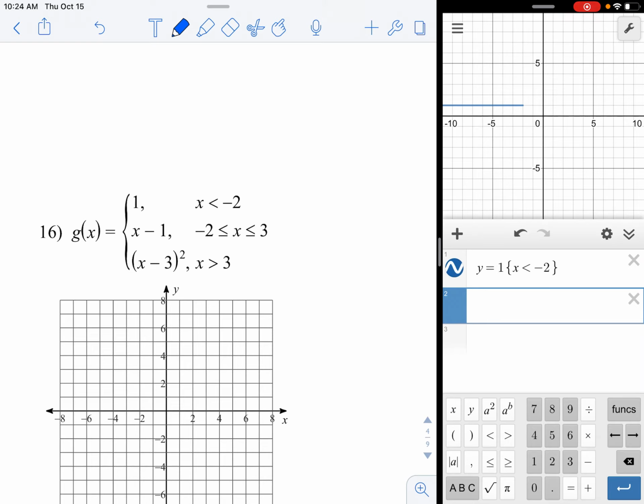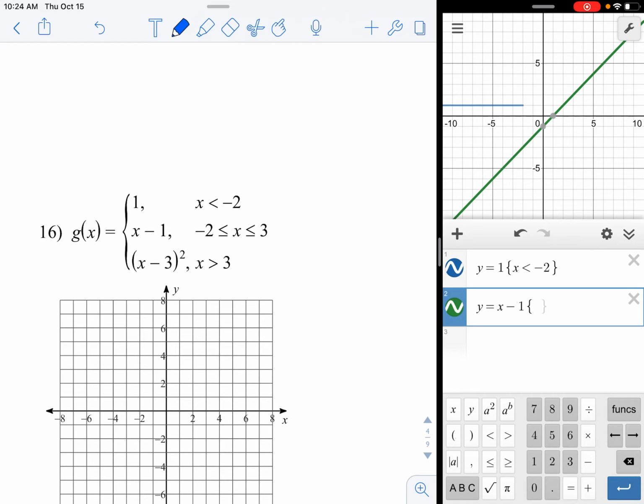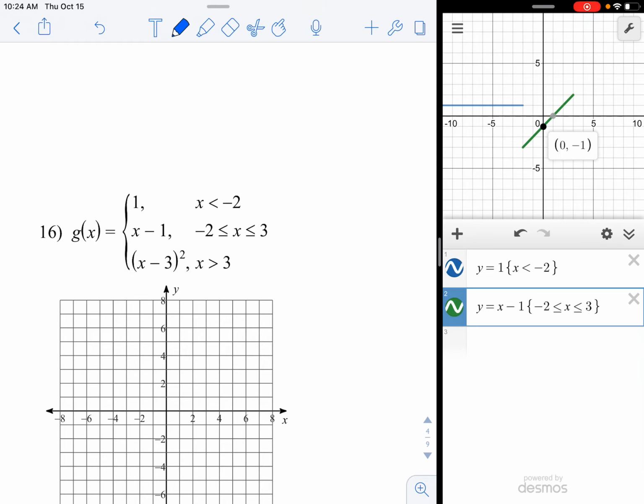My second piece, y equals x minus 1. That's a slanted line. Now, when I put in my domain here, I get my brace, I need to do -2 is less than or equal to x is less than or equal to 3. So that creates a line segment. If I trace along, if I touch it and trace, there we go.